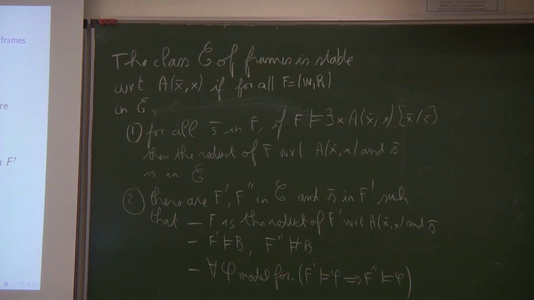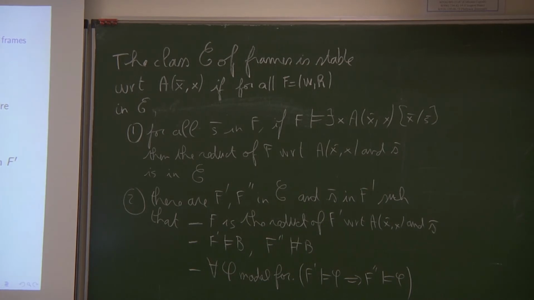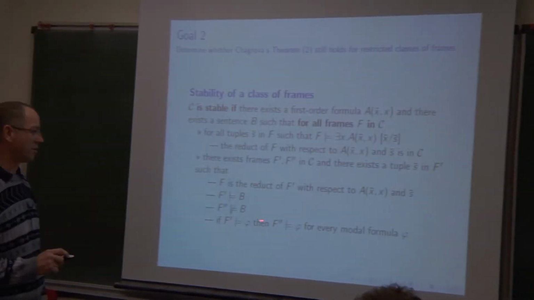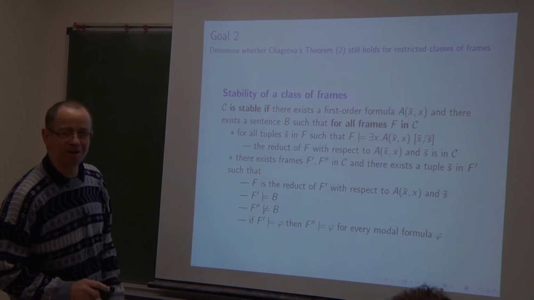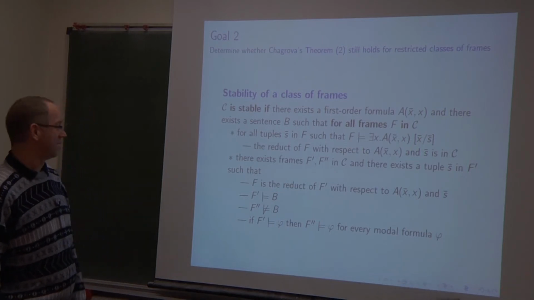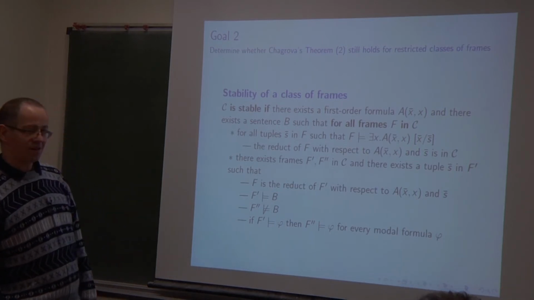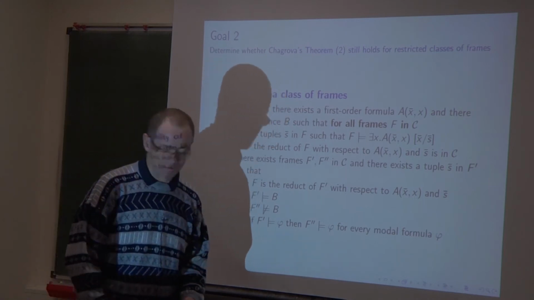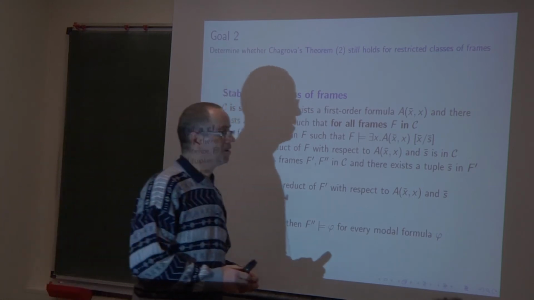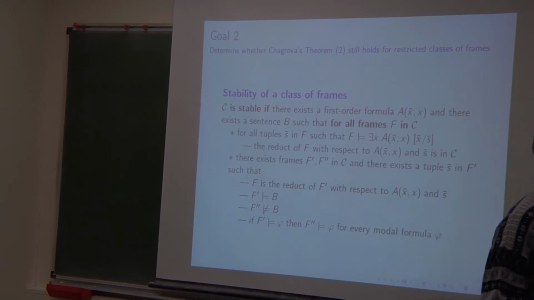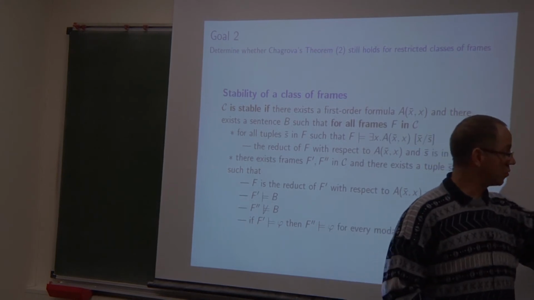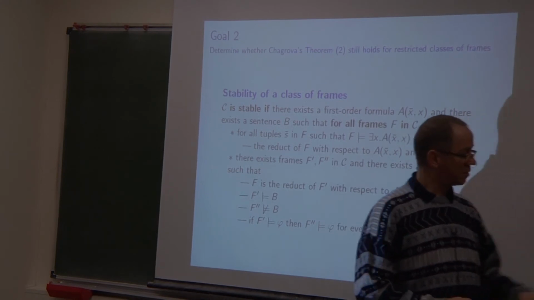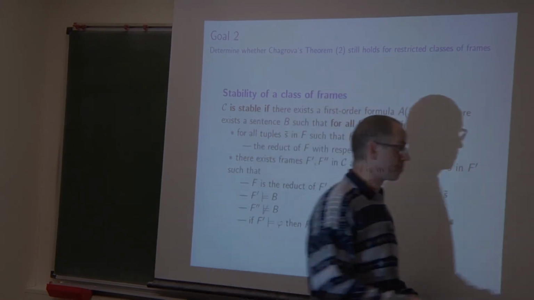Here it is F prime, F second, F prime, F second. No, F is universally quantified. Okay. Yes, there is no contradiction, because for all F in the class, there should exist two other frames satisfying the conditions.